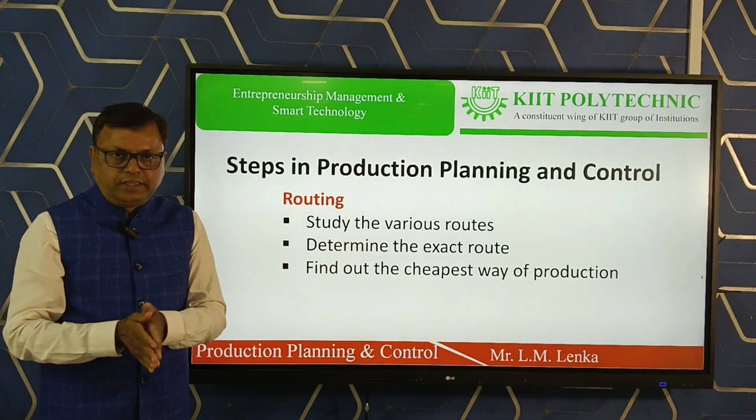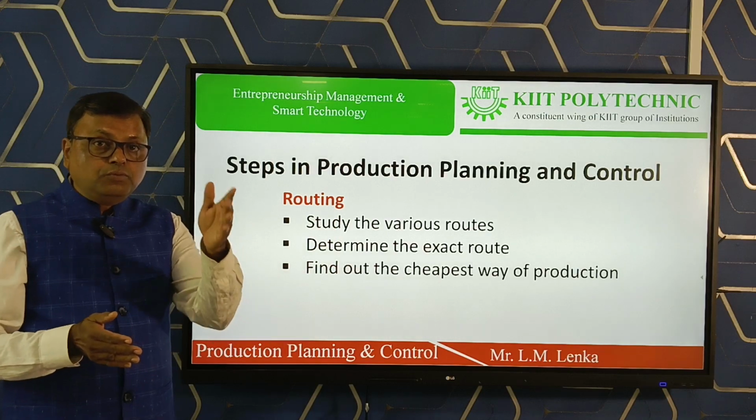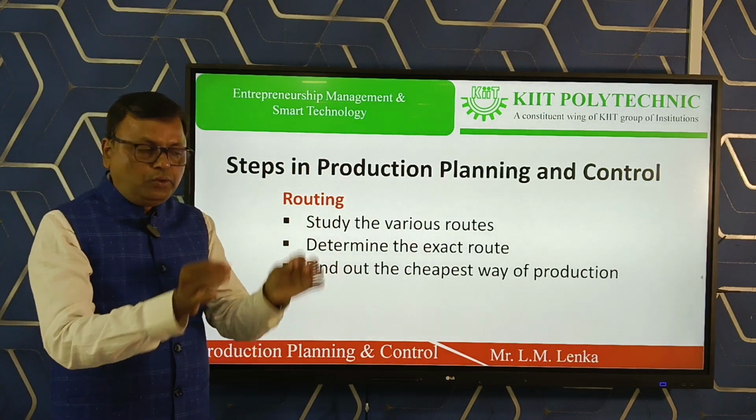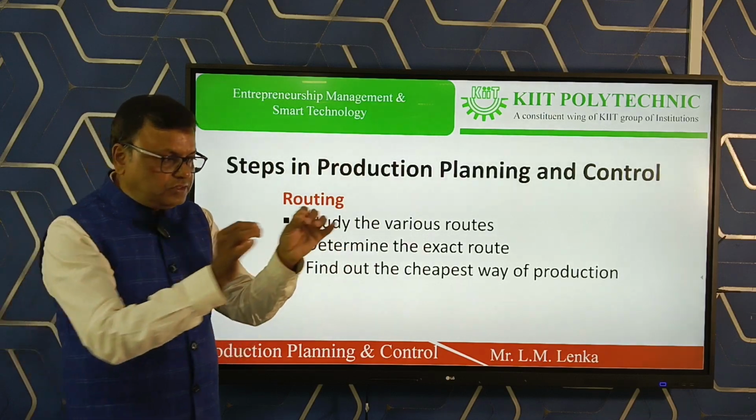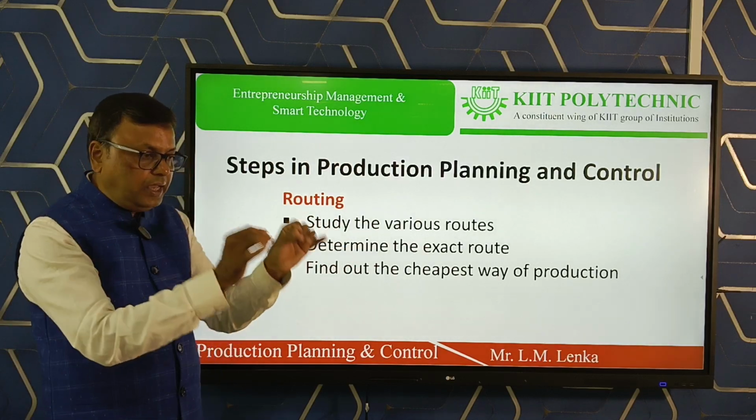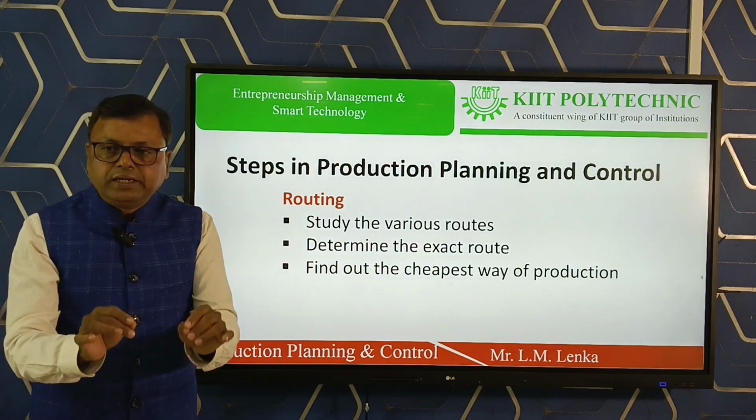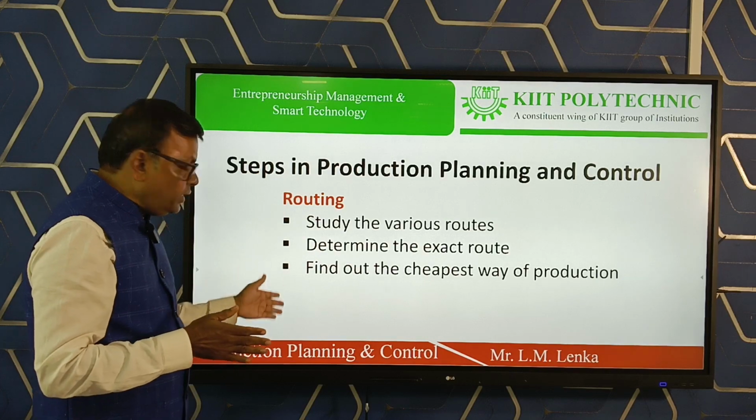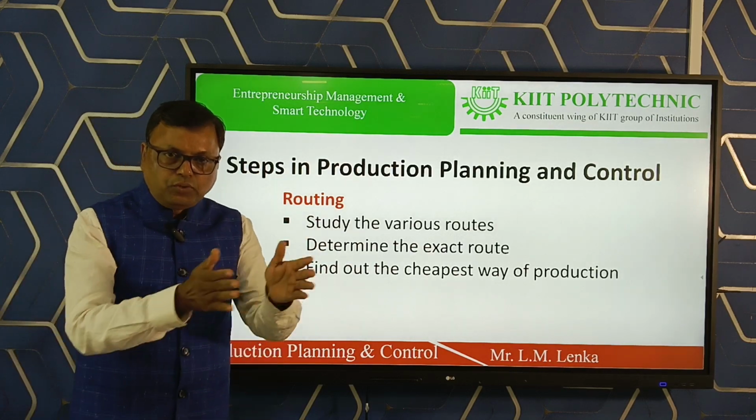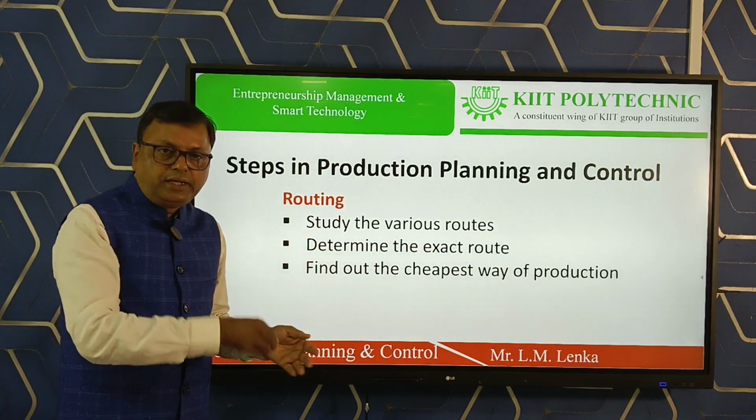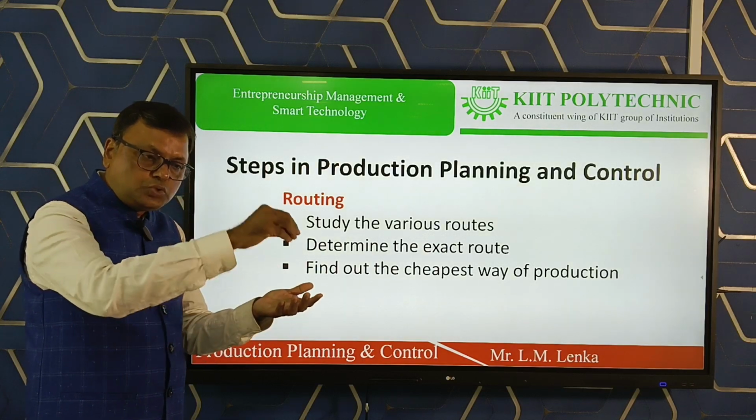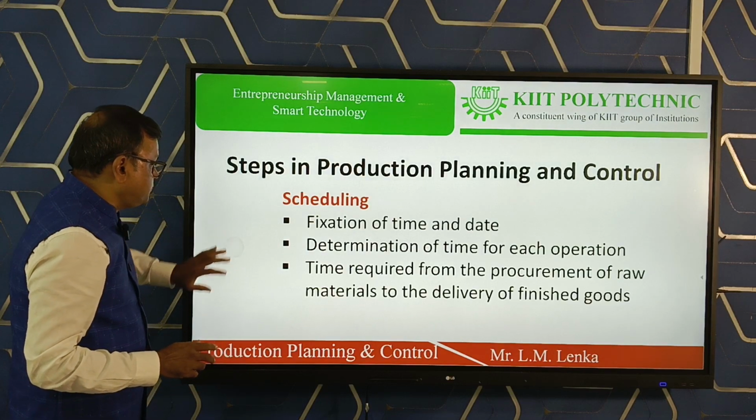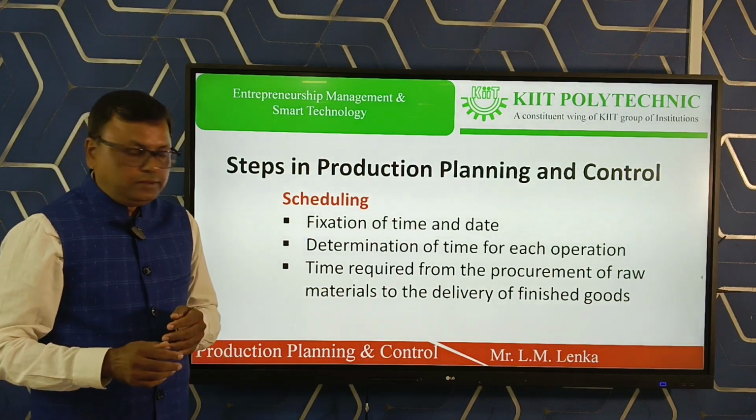There are various routes by which one route has to be followed. So which route is to be followed? To find out the best route, the cheapest route, a route in which effective utilization of all resources is possible. So routing determines the exact way through which raw material will flow from one process to another until it reaches the final product. Second is scheduling.